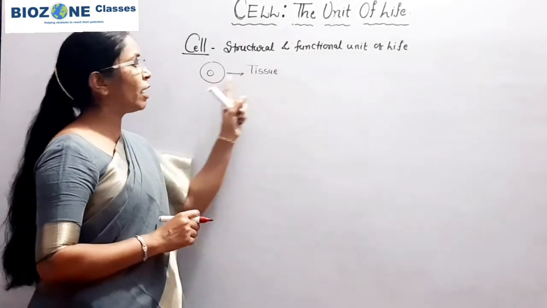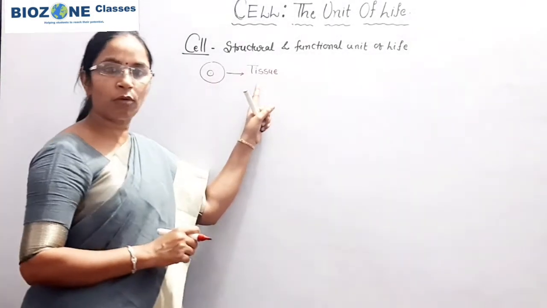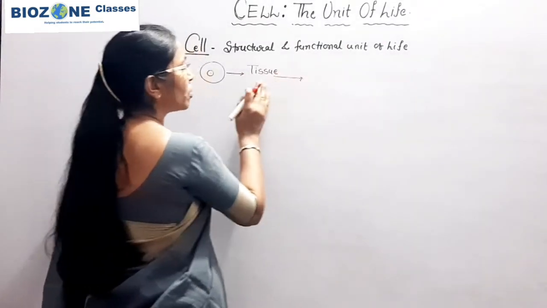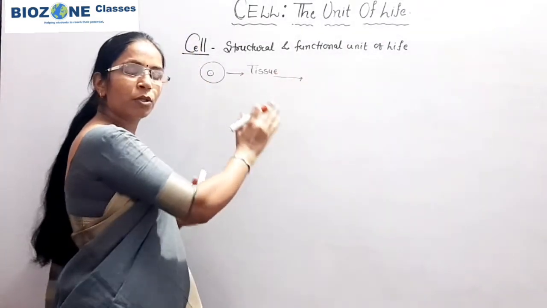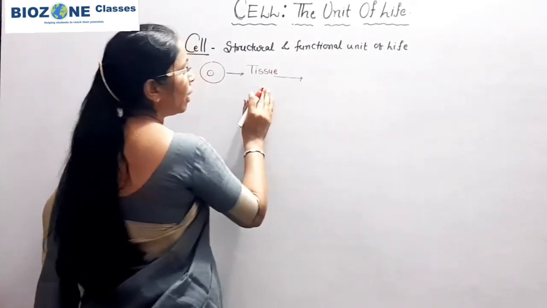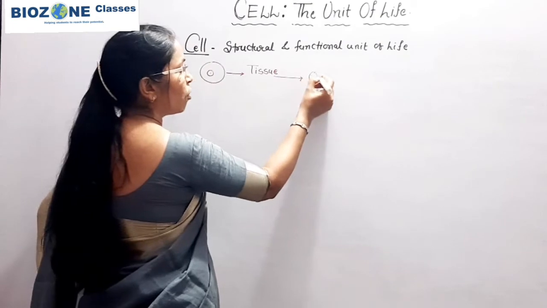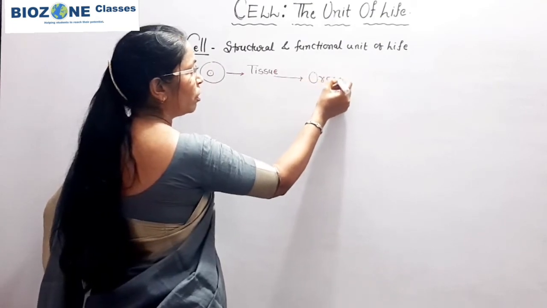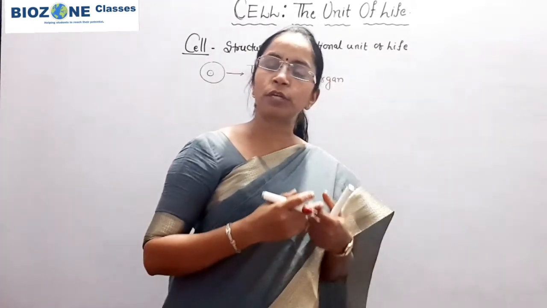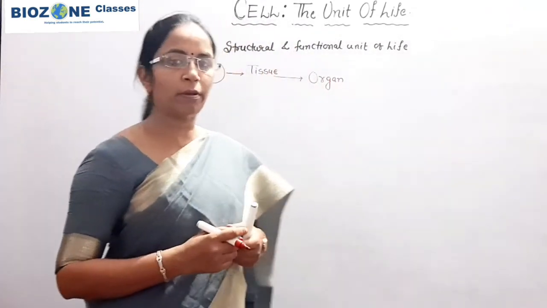So the cell divides and results in the formation of tissue. Different kinds of tissues, or a specific tissue, are responsible for a particular function. Tissues combine to form a particular organ: respiratory organ, digestive organ, excretory organ, in case of animals mainly.